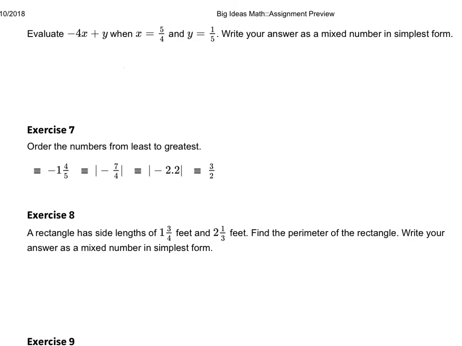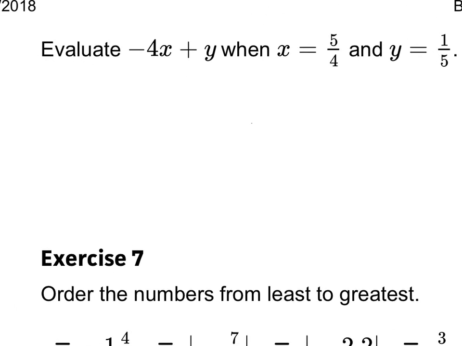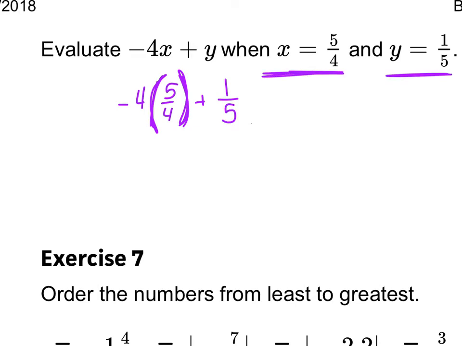Number 6 says, evaluate negative 4x plus y when x is 5/4 and y is 1/5. And again, it wants us to write our answer as a mixed number. I'm not a big fan of that, but I have to use their rules here, right? So let's go ahead and get started with that. We're going to start by plugging in 5/4 for x. I'm just going to use parentheses there so that doesn't look like a mixed number, plus y, which is 1/5. So I just plugged in x equals 5/4 and y equals 1/5.